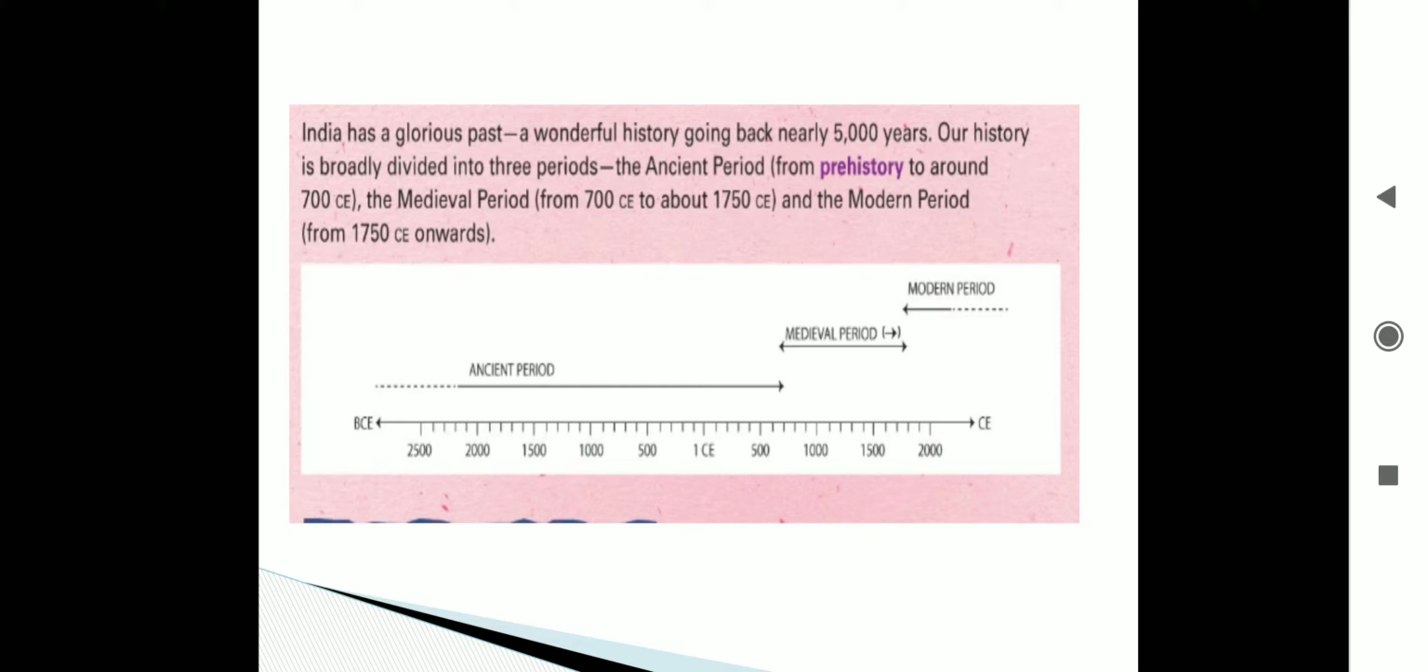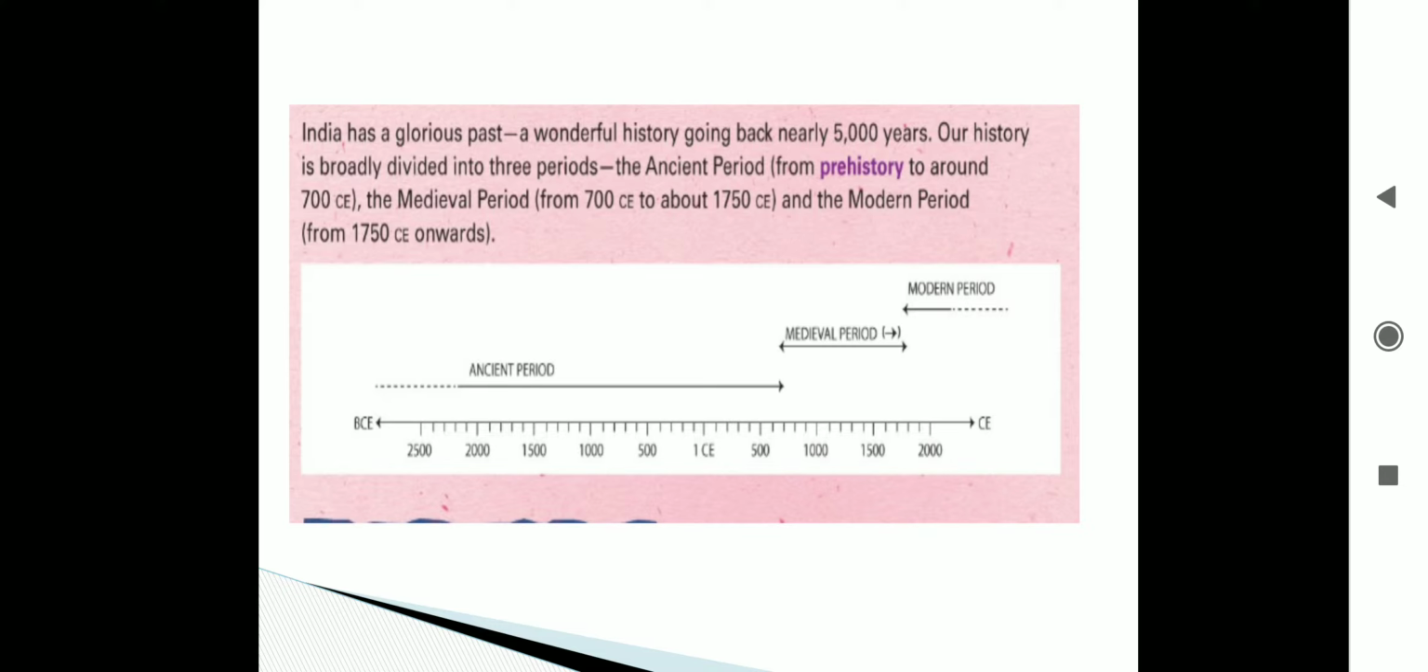India has a glorious past. We are on page number 78 of your textbook. India has a glorious past. Glorious means beautiful, wonderful history going back nearly 5,000 years. Now we are going to talk about the history nearly 5,000 years ago.